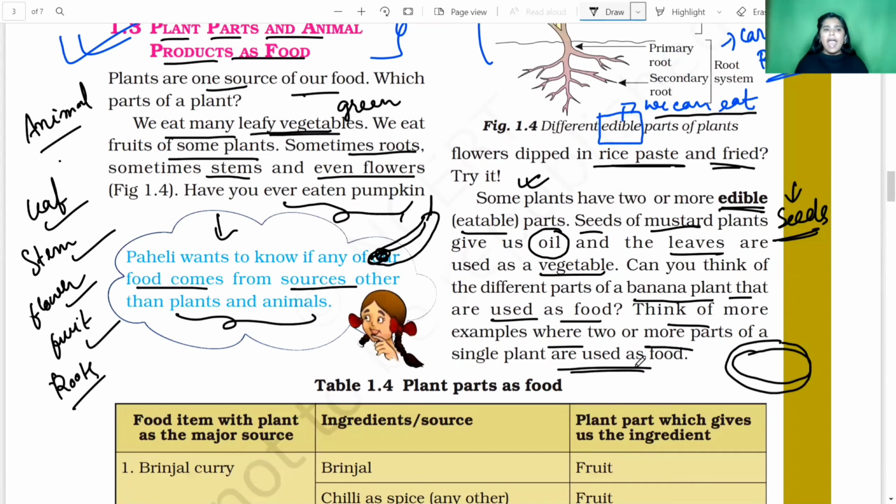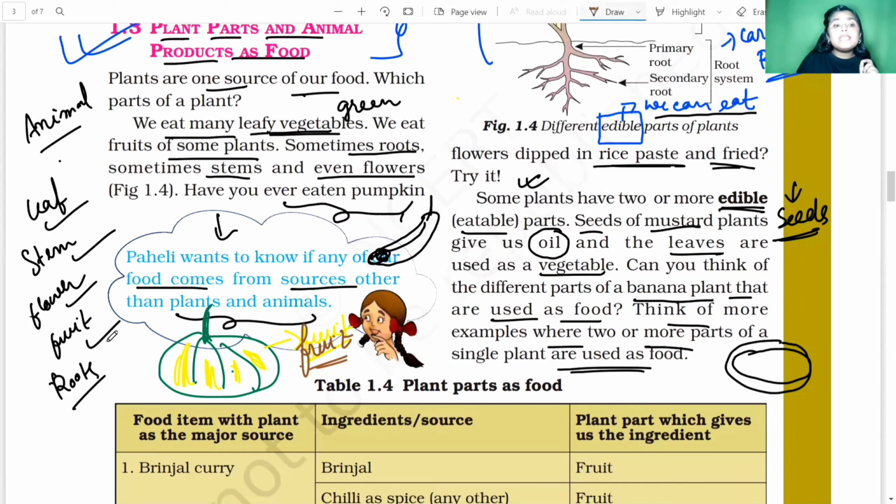We can take the example of pumpkin. If this is your pumpkin, then what do we get from this pumpkin? We get the fruit from the pumpkin, right? And we also use the leaf of the pumpkin.